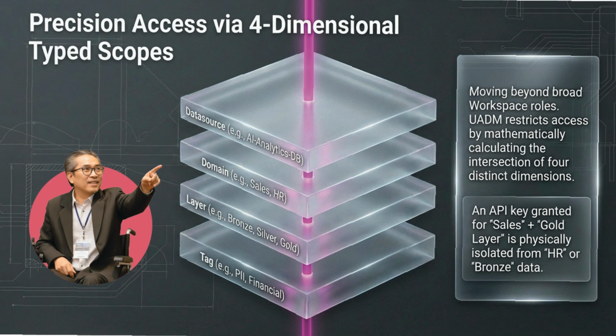Now let's talk about security. We're moving beyond broad workspace roles to what we call precision access. Using our UADM framework, access is mathematically calculated across 4 distinct dimensions: data source, domain, layer, and tag. For instance, if an API key is assigned to sales in the gold layer, it is physically isolated from HR or any other data.